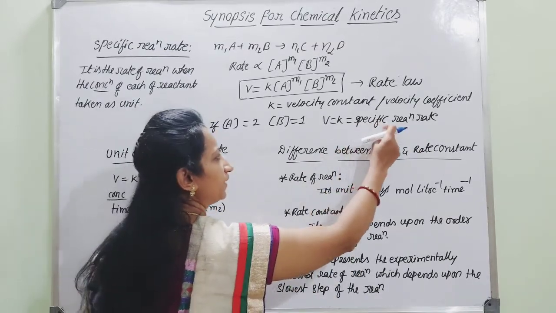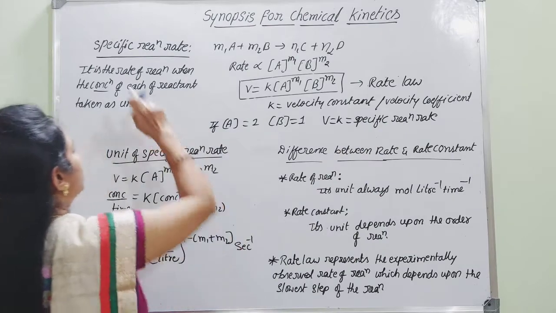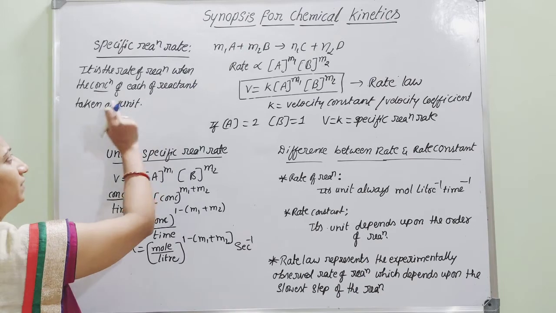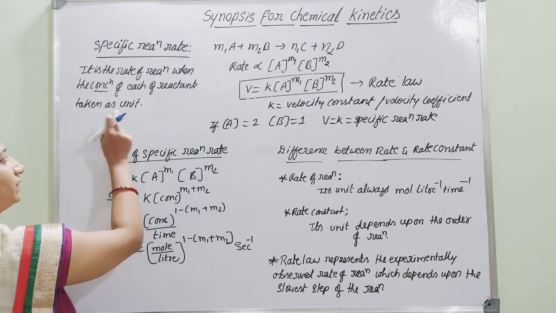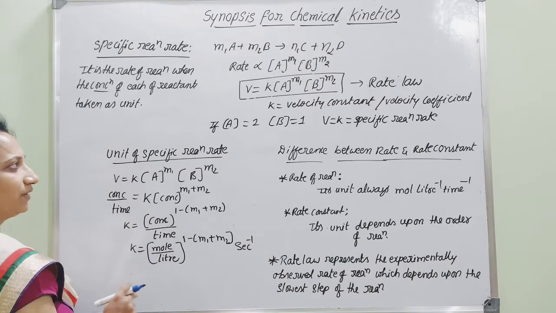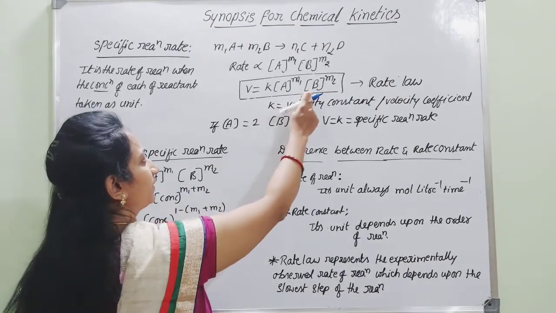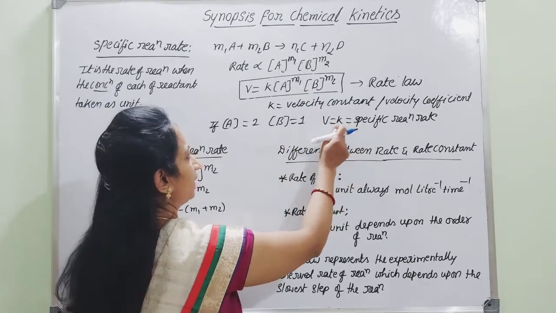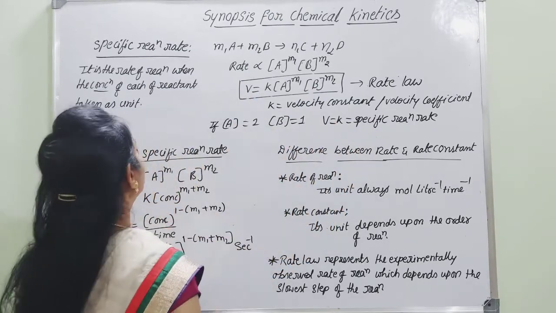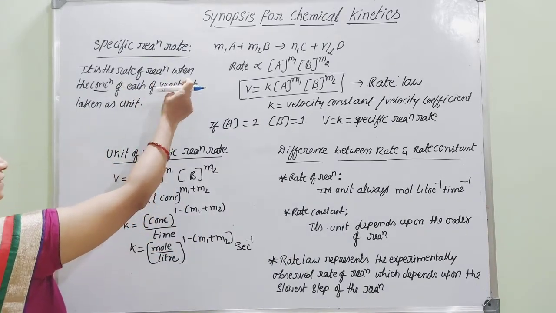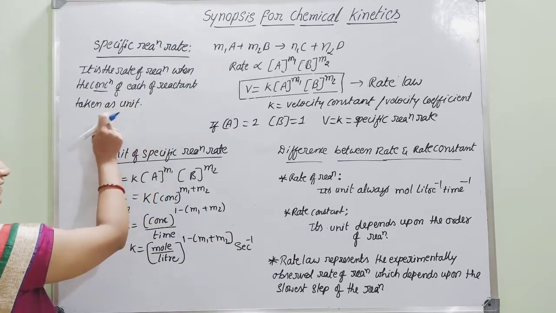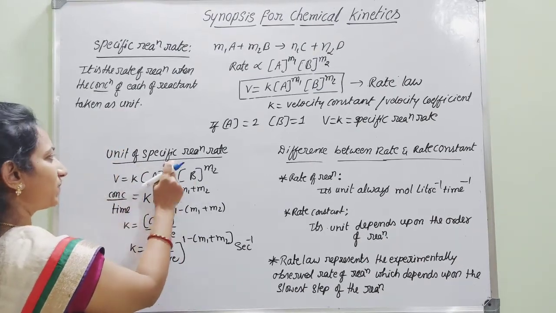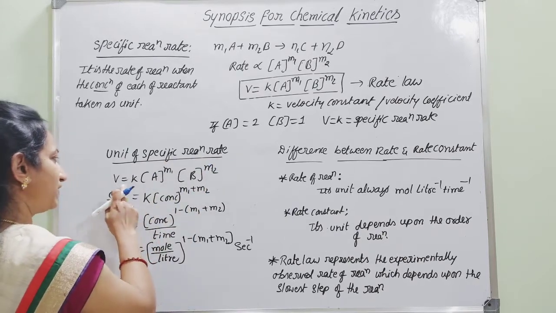Then how can we define the specific reaction rate? The specific reaction rate can be defined as the rate of the reaction when the concentration of each of the reactants is taken as unity. Whenever the concentrations of reactants are taken as unity, only then will the specific reaction rate be exactly equal to the rate. Therefore, it is the rate of reaction when the concentration of each reactant is taken as unity.